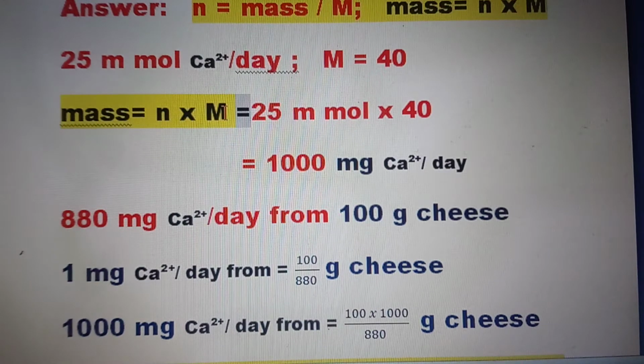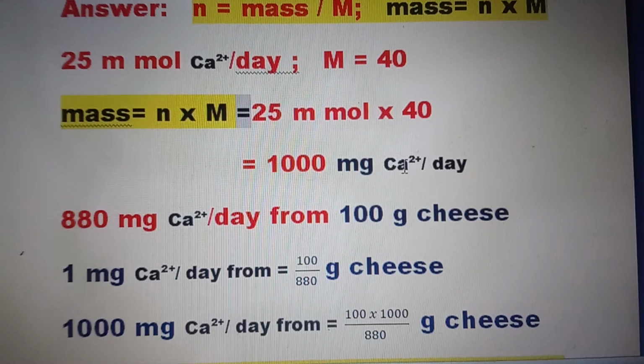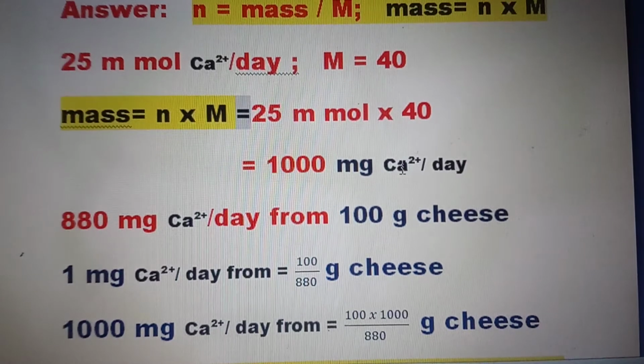The number of moles is 25 millimoles times 40, the molar mass. So we get 1000 milligrams of calcium ion per day.